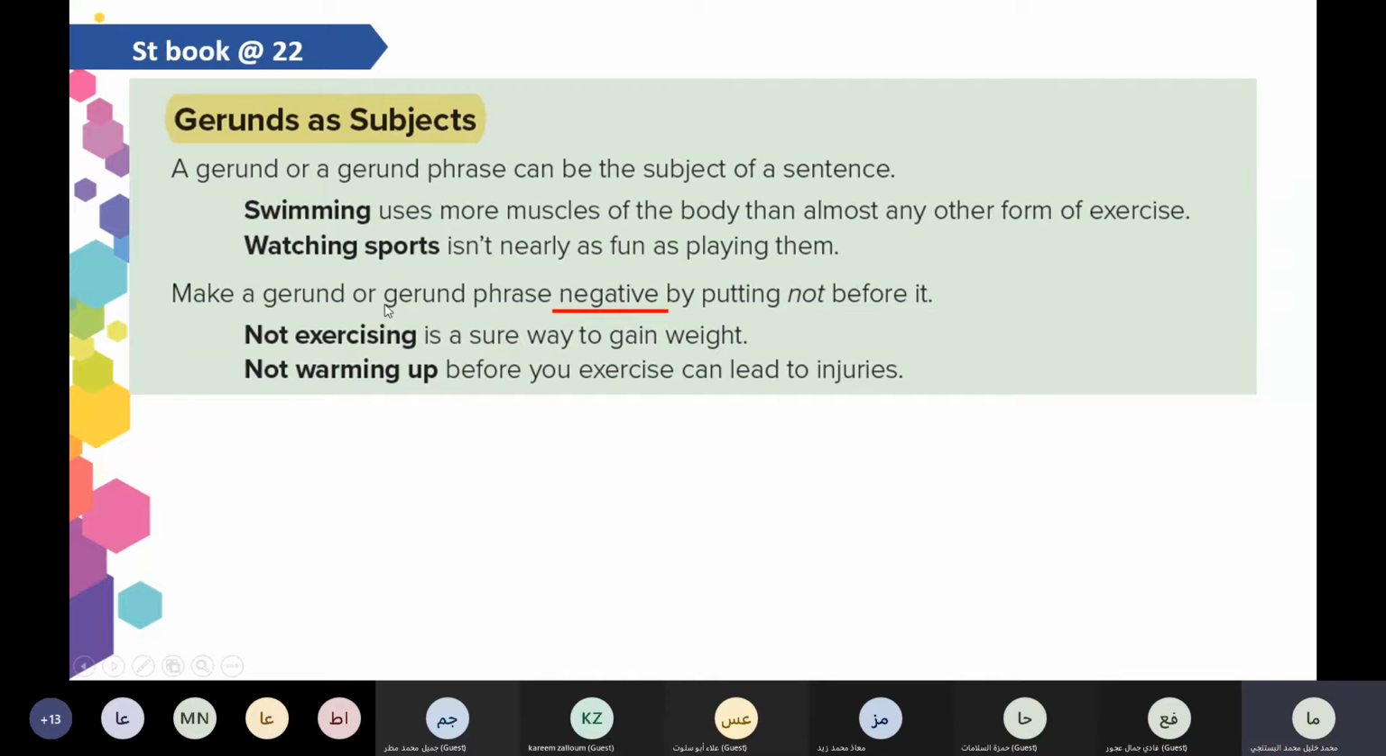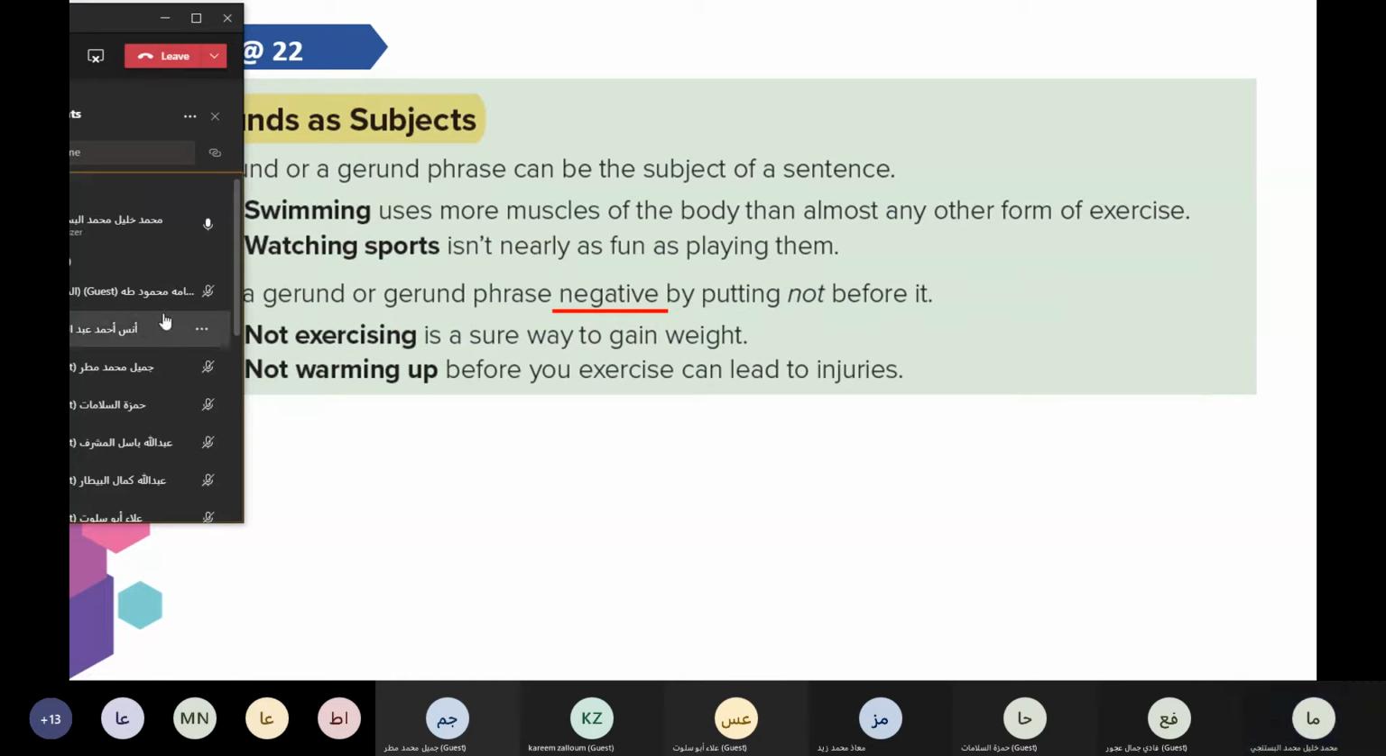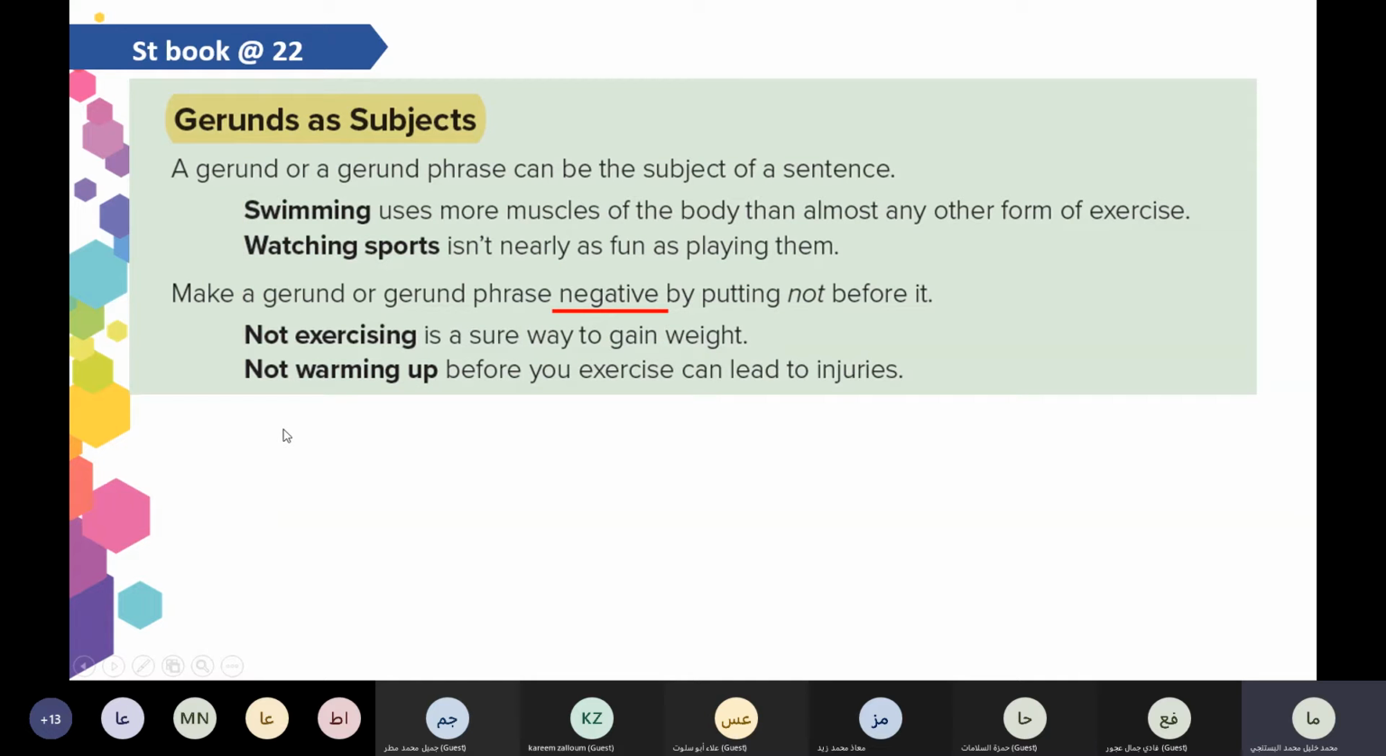Now, make a gerund or gerund phrase negative by putting not before it. If you want to make the sentence negative, how can we do it? By putting not at the beginning of the sentence, before the gerund. Is it clear? Who can read the examples? Yes, Fadi. Not exercising is a sure way to gain weight.